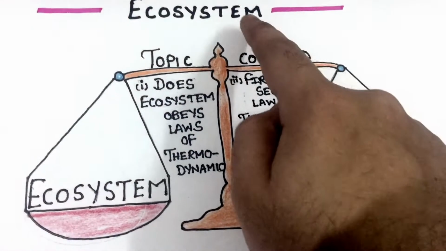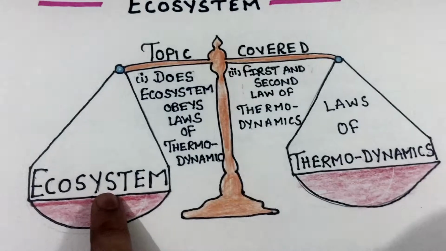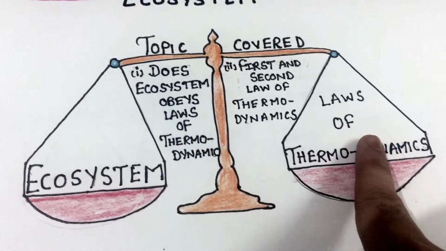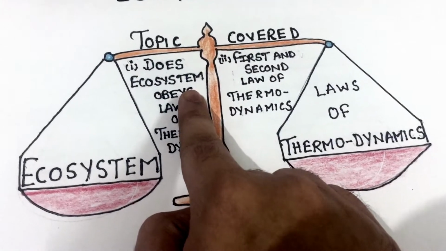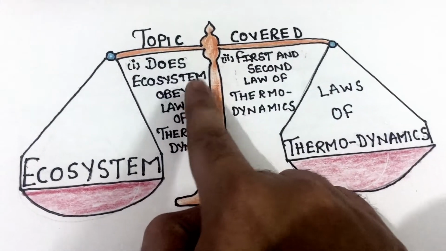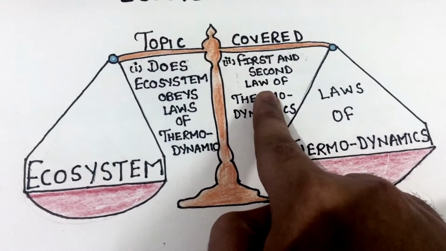Hello students, this is the fourth video of ecosystem and the topic of today is ecosystem and laws of thermodynamics, in which we will study whether ecosystem obeys the laws of thermodynamics and what are the first and second law of thermodynamics. So let's start.